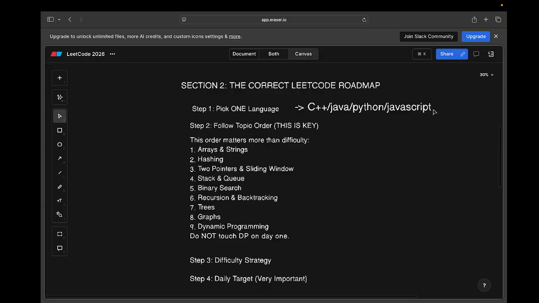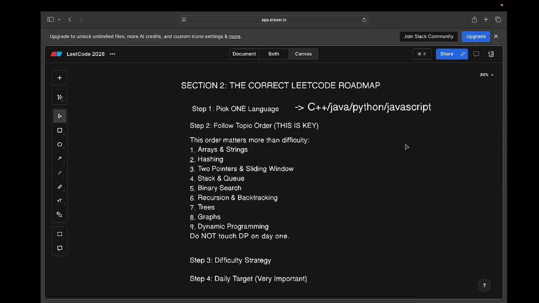I preferably use Java because it's object oriented programming, and if you use Java for solving such problems, it will also help you work on system design, where you can learn those things, because it is an object oriented language. I'm not saying you have to use Java. You can choose any language. The language doesn't matter. The only thing that matters here is the problem solving skill, right? So choose whatever language you prefer. I generally use Java. It's my preference. You can use any one, either C++, Python, or JavaScript, right? So the first step you should do is to pick one language.